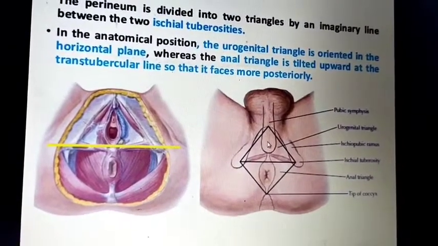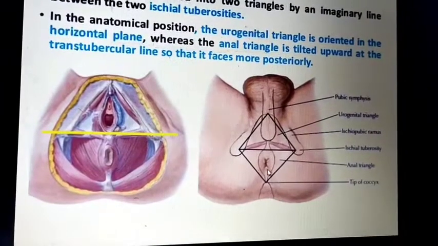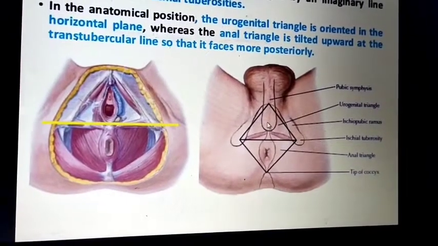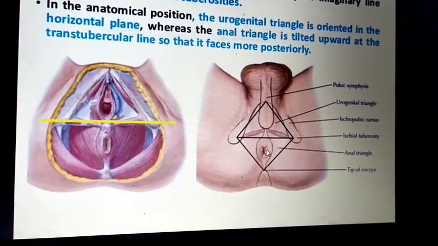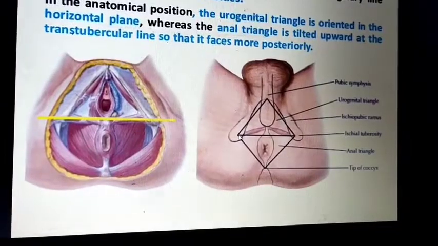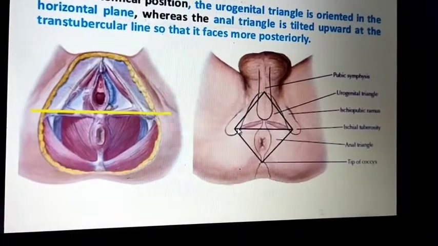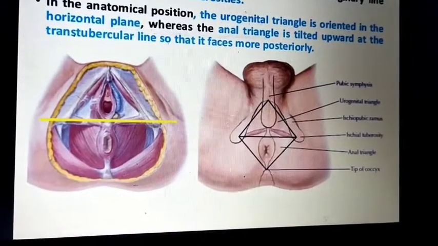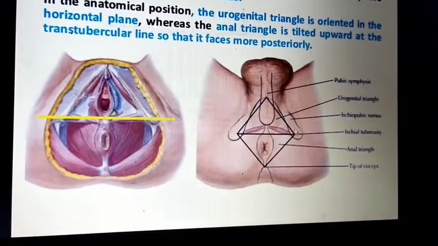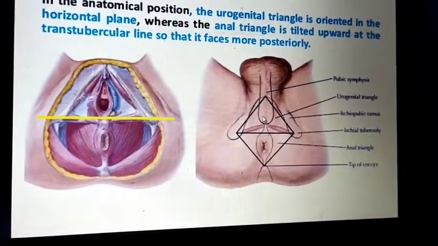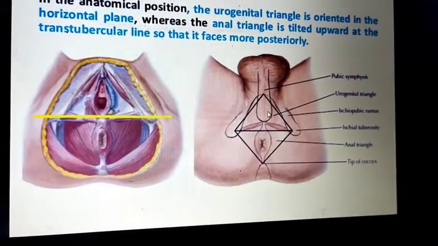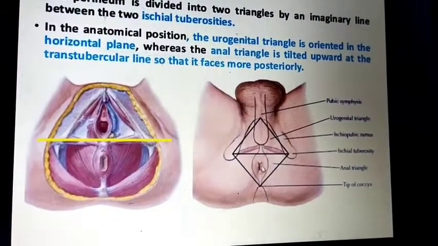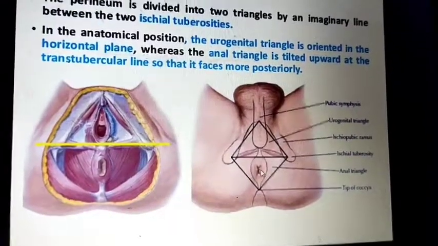The superior one is the urogenital triangle, and the inferior one is the anal triangle. If you draw one imaginary line transversely between the two ischial tuberosities, it makes a diamond-shaped perineum divided into a superior urogenital triangle and an inferior anal triangle.